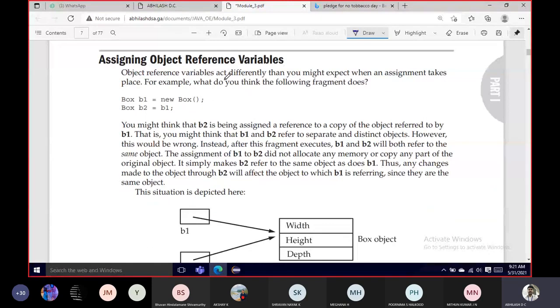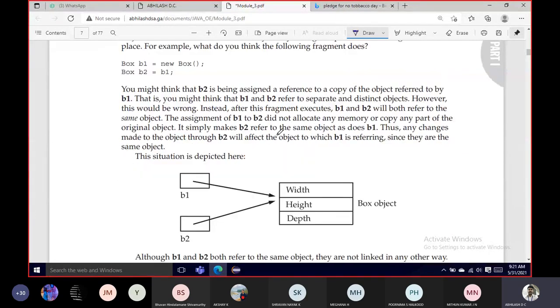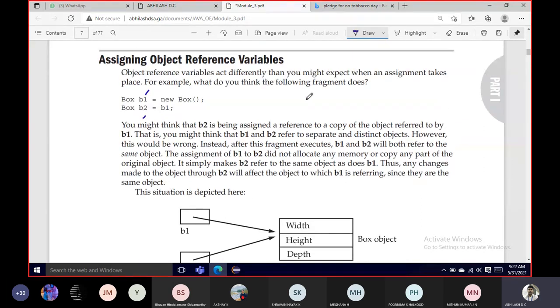So assigning the object reference variable works pretty much the same way as in the example above. I have an object B1 and object B2. Can I copy the contents of one object to another object? Perfectly fine. Why? Because you always see whether the objects are compatible with each other.